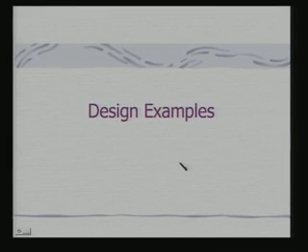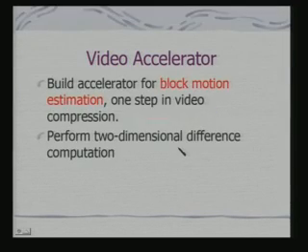So, now with this background, let us look at actual design examples with the platform based approach. First, we shall look at an accelerator, a video accelerator, and this video accelerator is very common for any kind of an appliance which is doing a video compression.